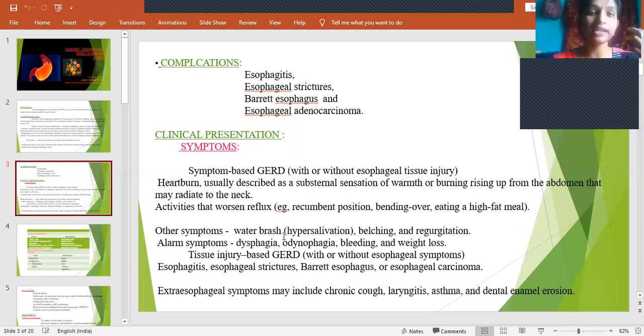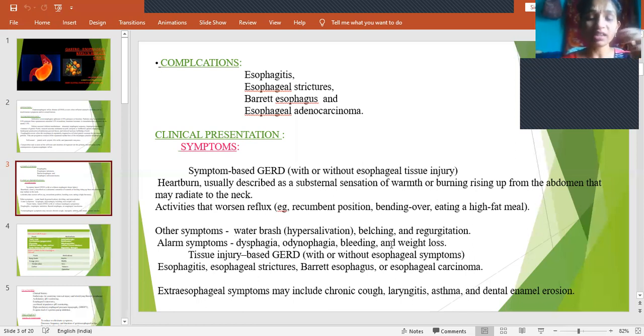Water brash means hypersalivation. Why does this salivation take place? Generally saliva gets released in order to neutralize the acid, that means to buffer the acid. So when there is hypersalivation, that is increased salivation, it indicates that there is more production of acid or more exposure of acid in the esophagus. So it is shown as a symptom called water brash.